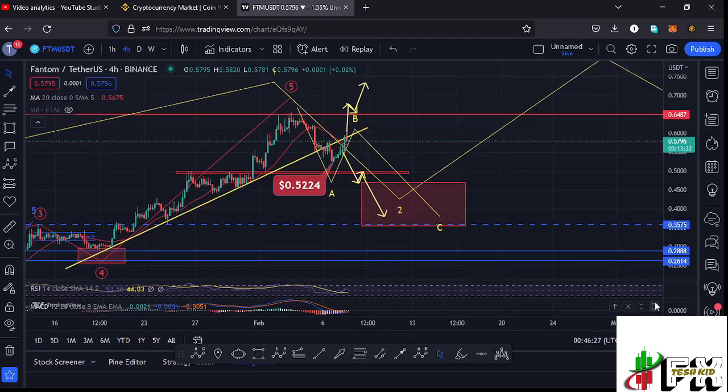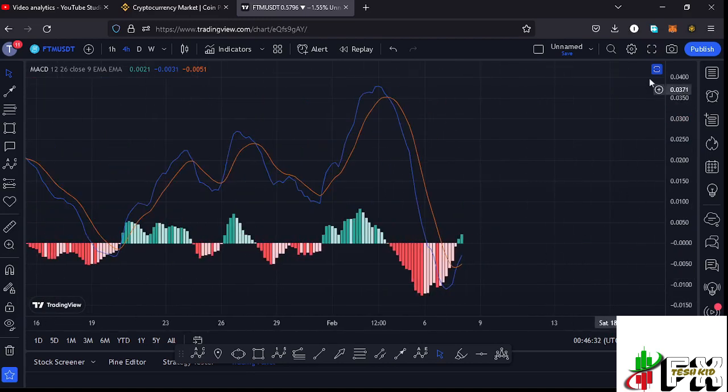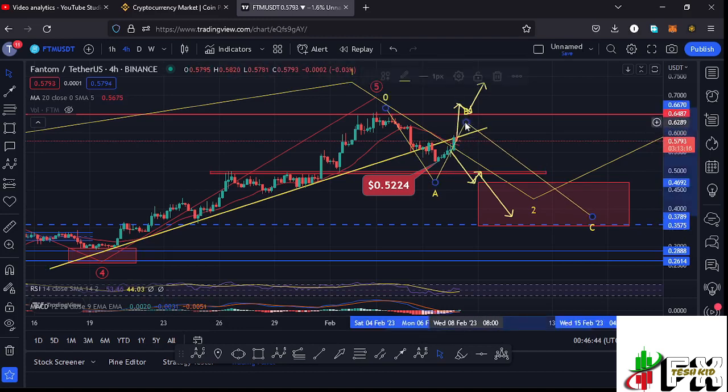Also taking a look at the MACD, on the MACD we have been able to print a bullish cross, fully supporting higher prices. So there are chances of continuing with this short-term bullish movement, manage to break above this trend line that we have over here, and maybe make a high in what we could term as the high for that wave B before we can expect even lower prices in the formation of this wave C to fully maximize our red target area.